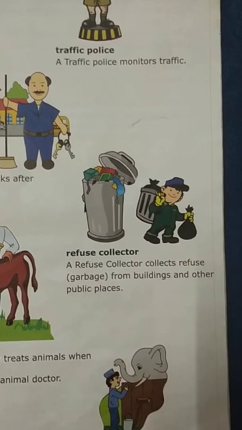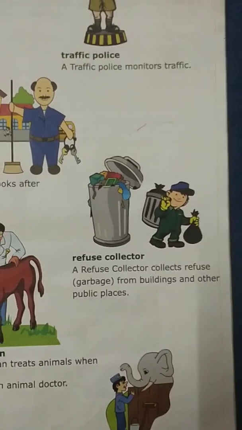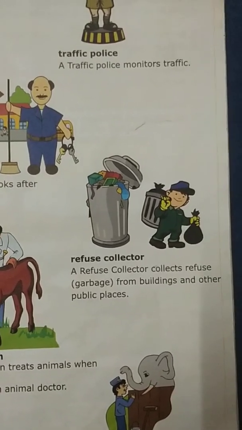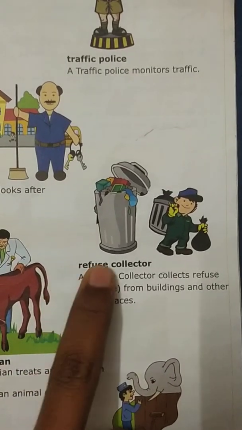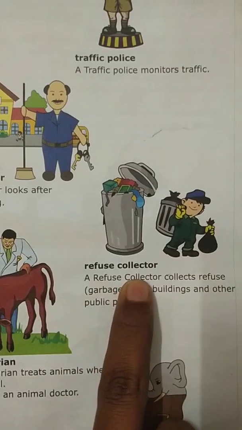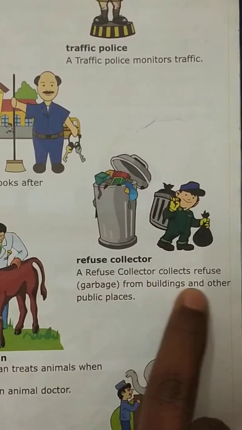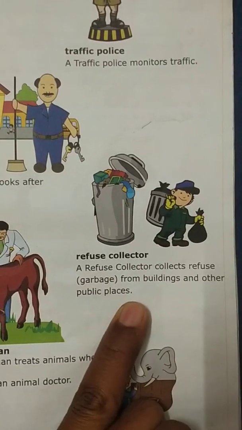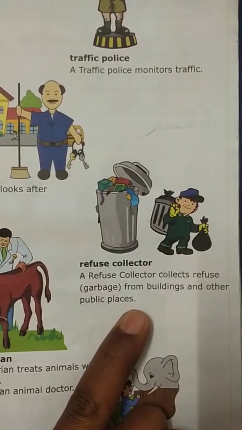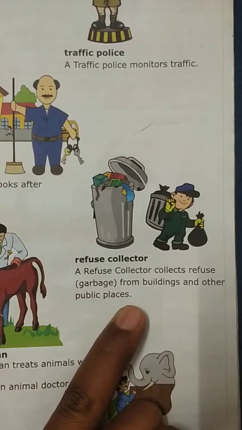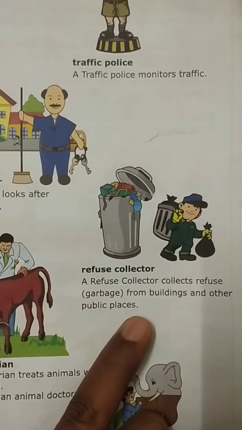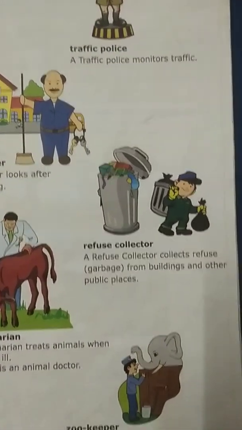We say the BBMP vehicle has come. We have to throw the garbage, no? A refuse collector collects refuse, garbage, from buildings and other public places. Everywhere they'll go, no? They'll be sweeping the roads and all, no? They are called refuse collectors.